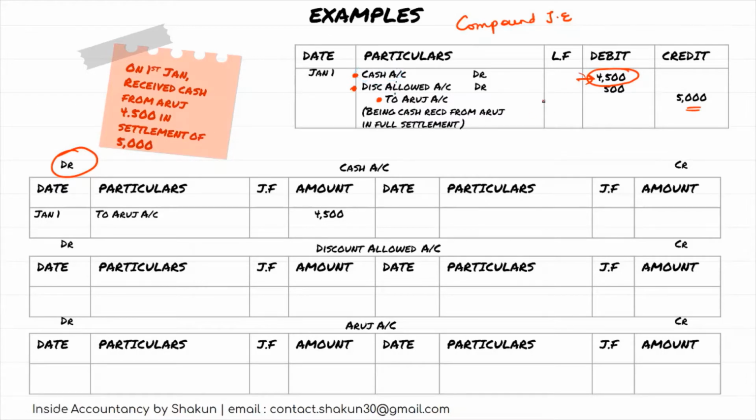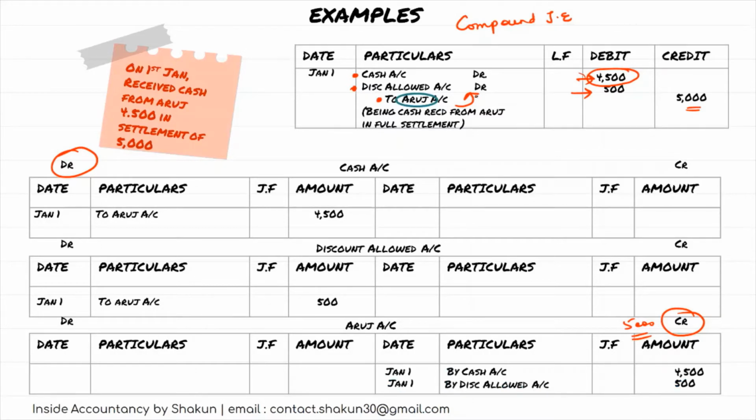Similarly, the discount allowed account has to be debited with rupees 500, the amount of discount. So in the discount account, on the debit side, we'll write to Aruj 500. Now let's talk about Aruj account. Aruj has to be credited. So in Aruj's account on the credit side, we have to write a total of 5000. The accounts which are credited here are in the name of the opposite accounts that are debited. So by cash account, by discount allowed account.